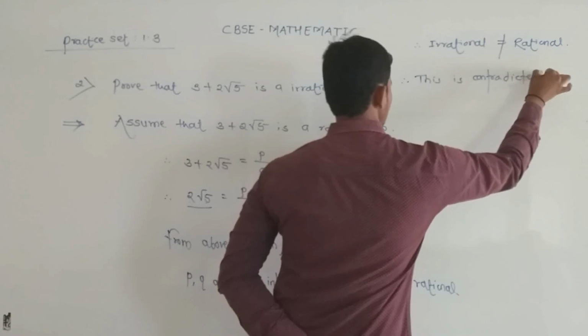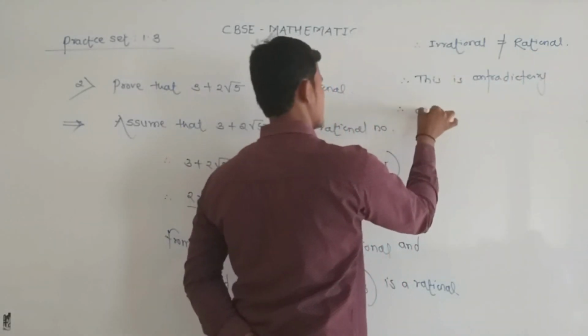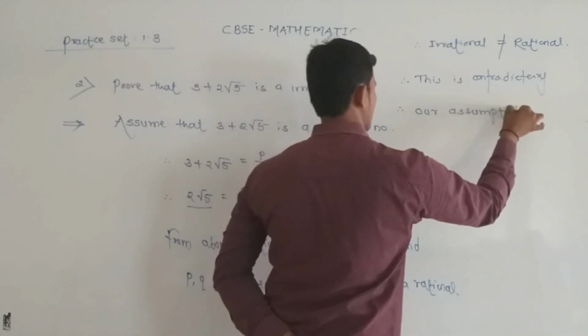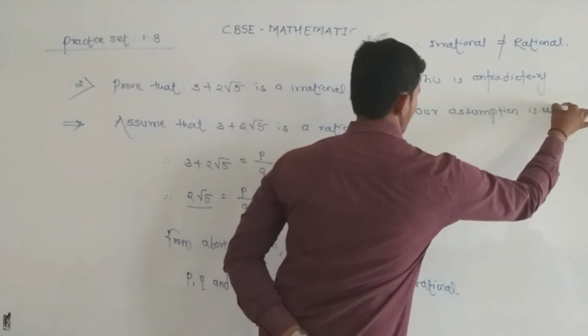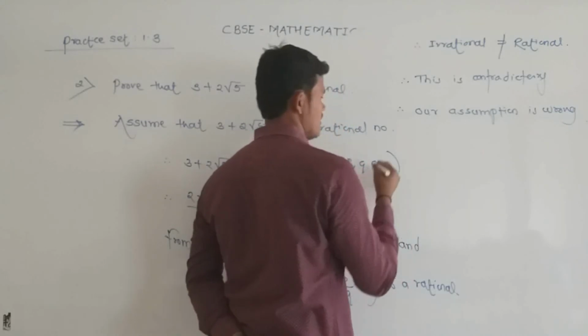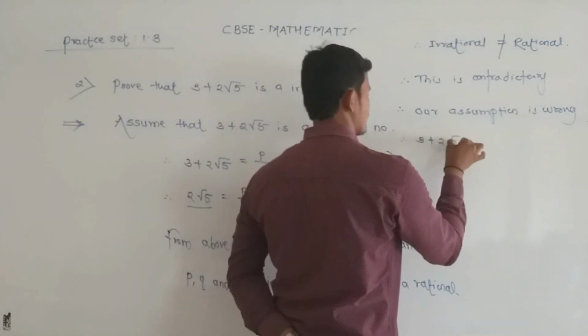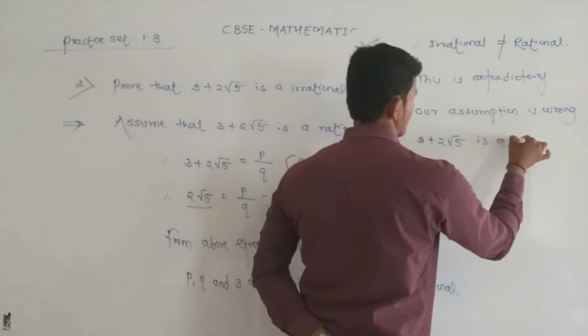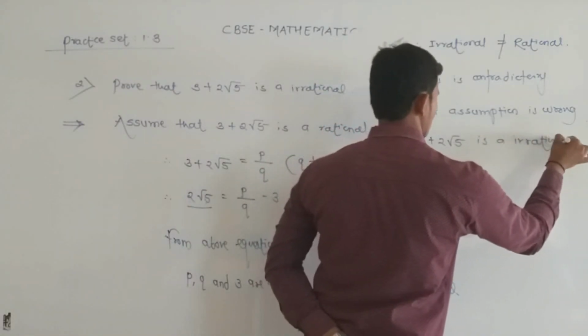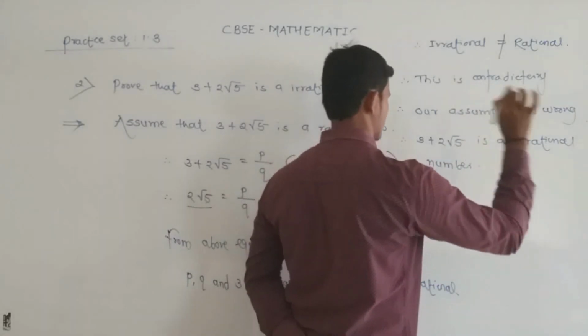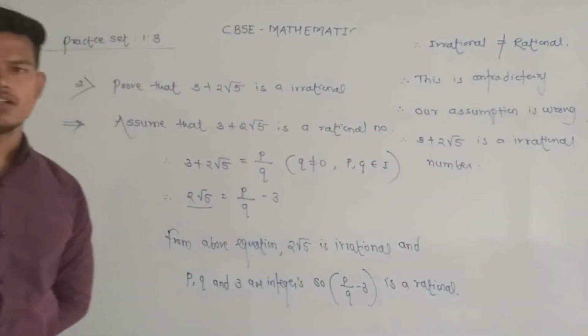That means our assumption is wrong, that 3 plus 2 root 5 is rational. Then we get 3 plus 2 root 5 is an irrational number. So here we are completing question number 2.